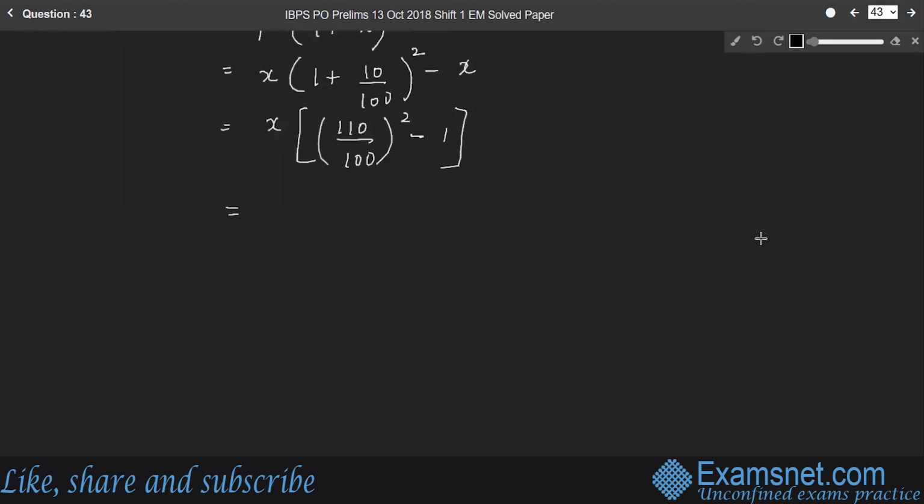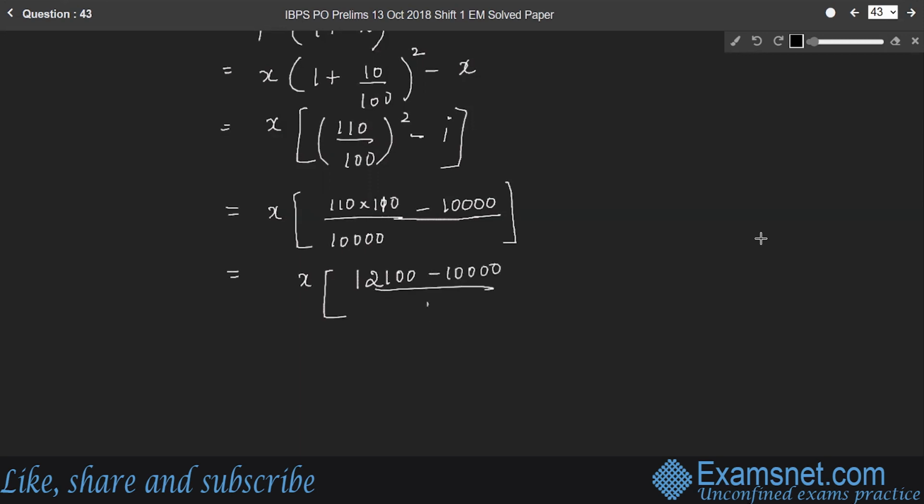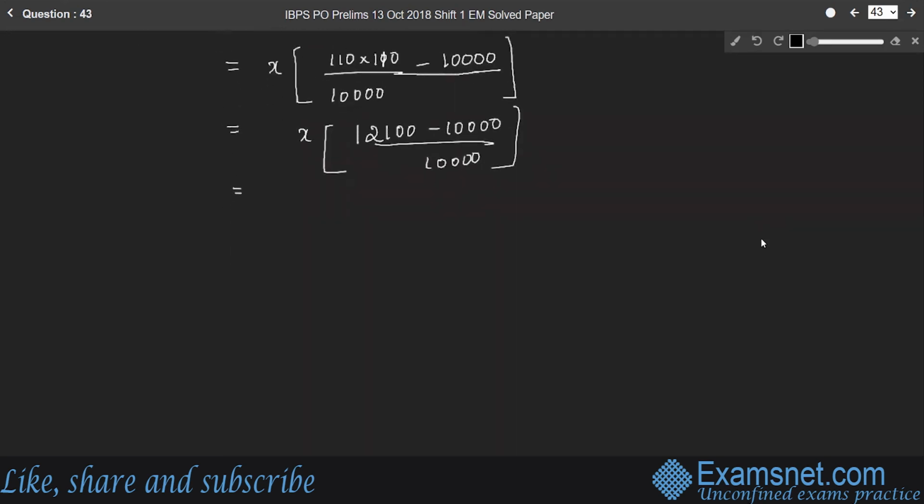So what is effective compound interest? It is 110 into 110 by 10,000, minus 1. Since 10,000 is the LCM, it is 10,000 by 10,000 again, right? X into 12,100 minus 10,000 by 10,000. I'm just simplifying here, which is equal to 2,100 by 10,000 into X.